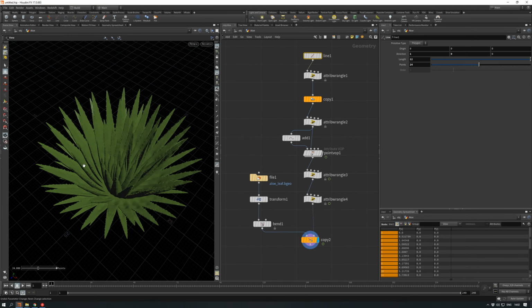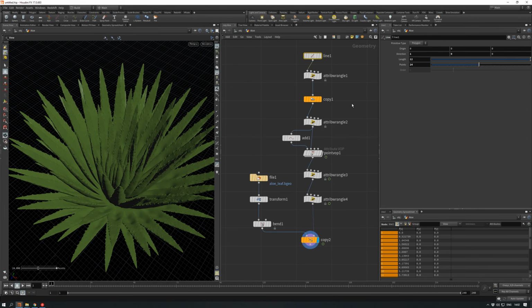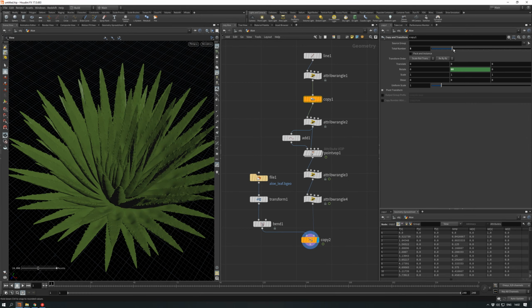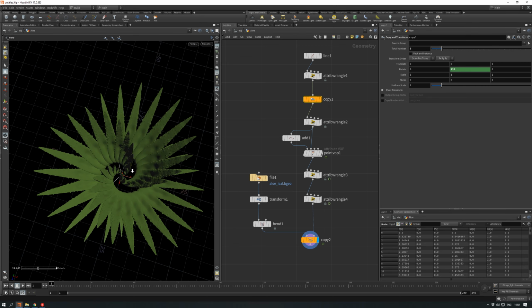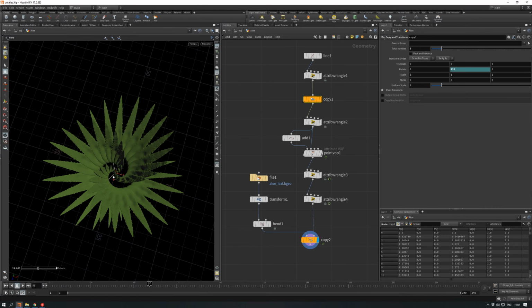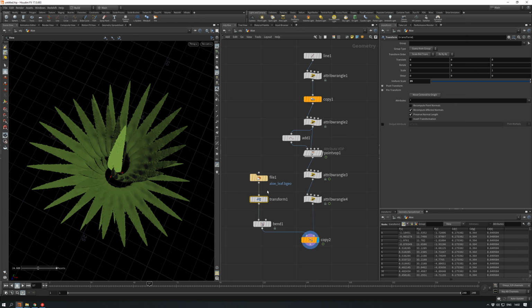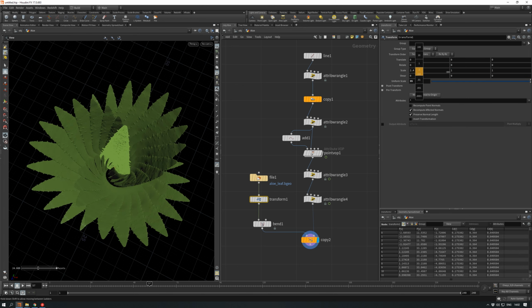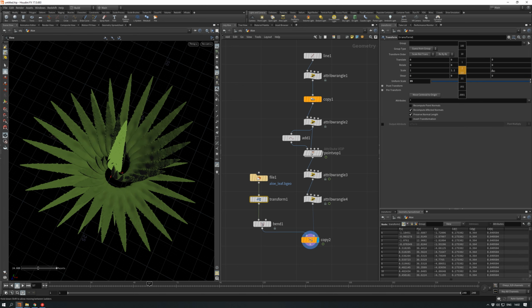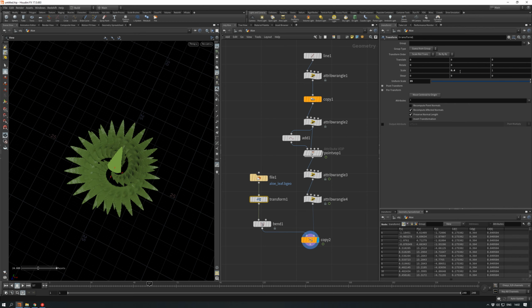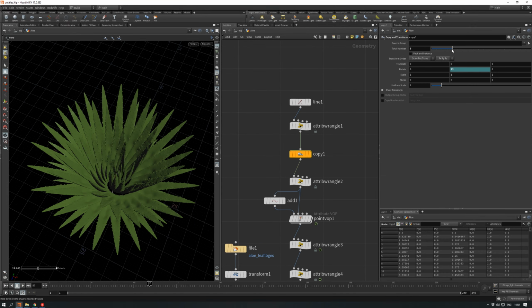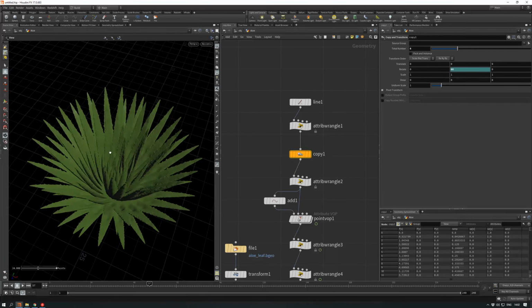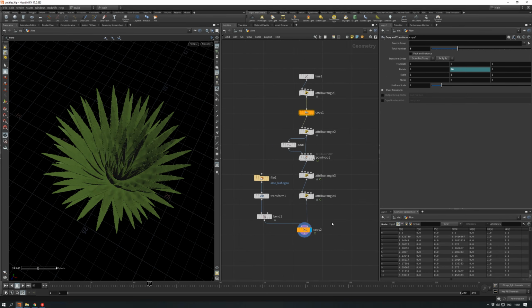You have a line here, and that line, you have a copy node here. You can control the number of lines. Yeah, we can have some different scales here. I don't know, we can play with it. I came up with some pretty cool and unusual results when I played with it.